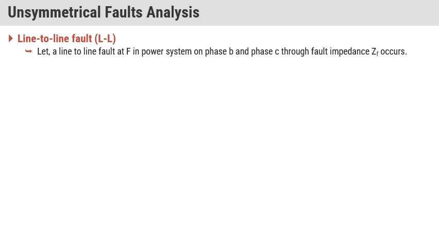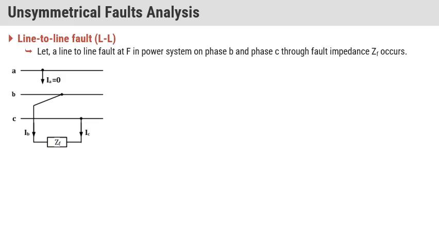Now we discuss the line to line fault. Why do we discuss all these faults? Because before designing the protection for any type of fault, you have to understand the level of current in each type of fault. When we observe the line to line fault, at that time the system will look like this. One phase has zero current and the other two phases get short circuited through some impedance ZF.